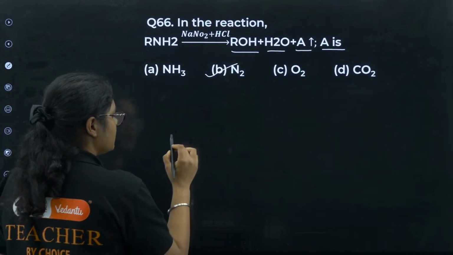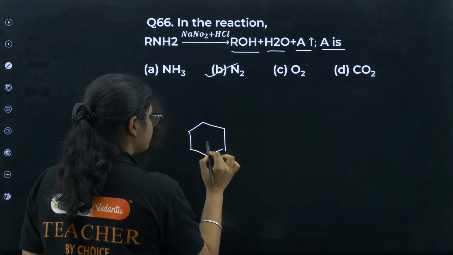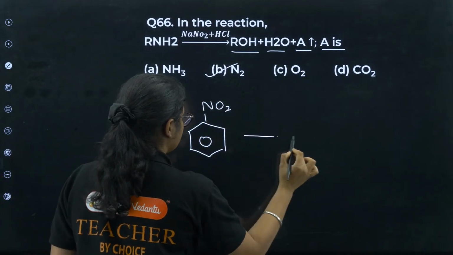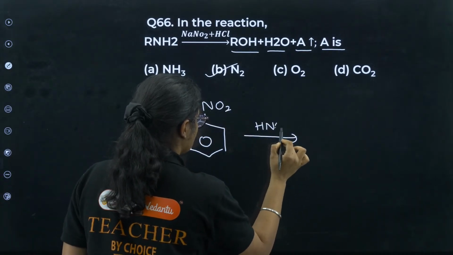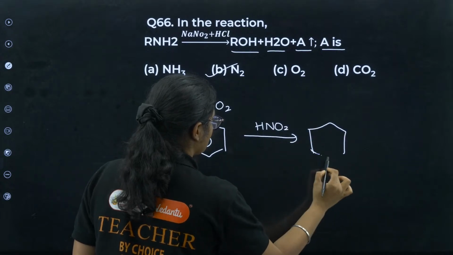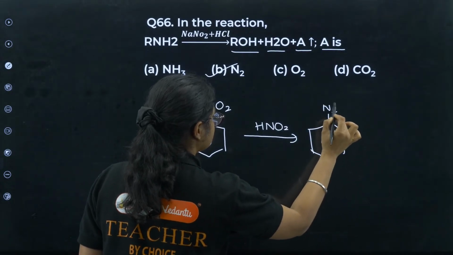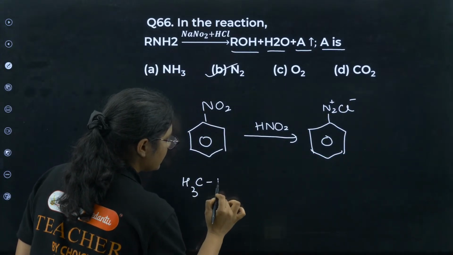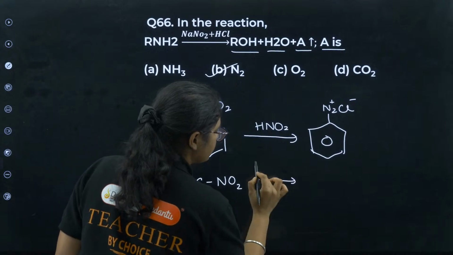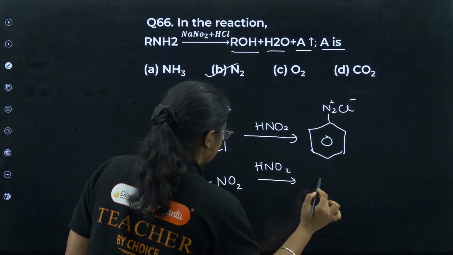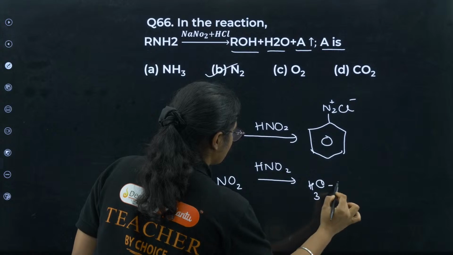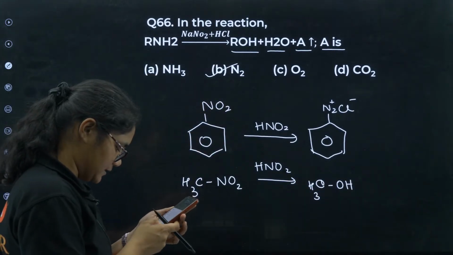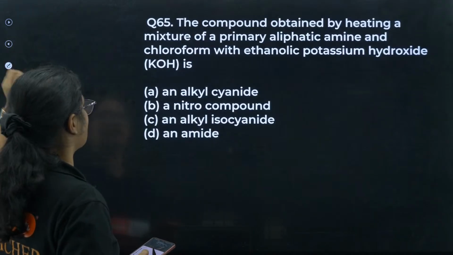Okay. So remember, if you have NO2 here, and if you treat it with HNO2, you will get N2 plus and Cl minus. But if you have any like this NO2, and if you treat it with HNO2, you will get, okay, it's a very important difference, so please keep it in mind. Yes, 66B is the correct answer.